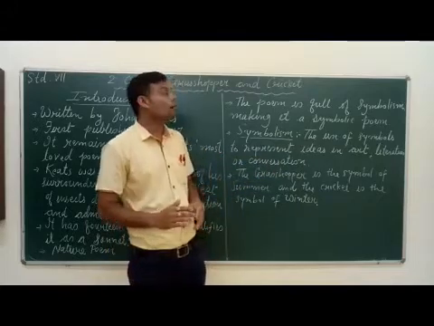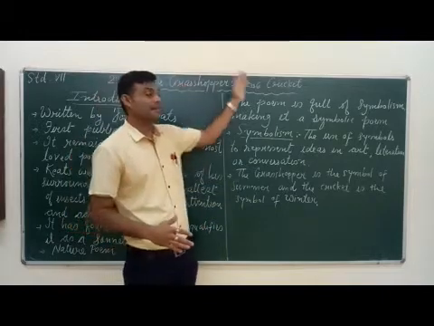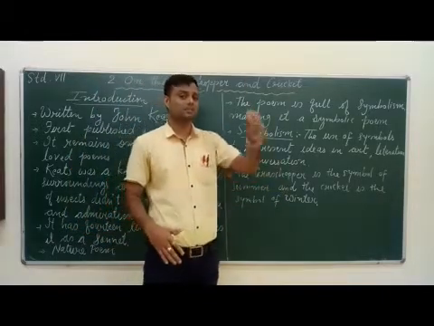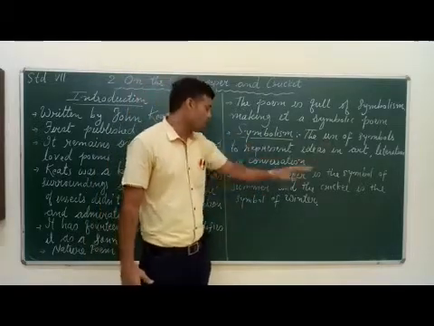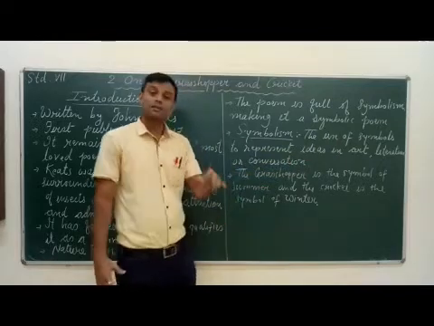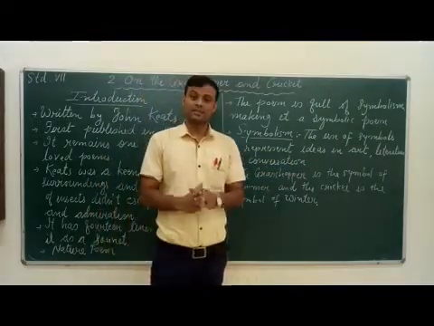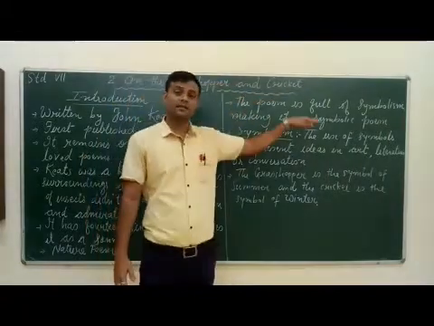In the present poem, John Keats has used the grasshopper and cricket to symbolize something. The grasshopper is the symbol of the summer season and the cricket is the symbol of the winter season. So this is the introduction part of the poem.